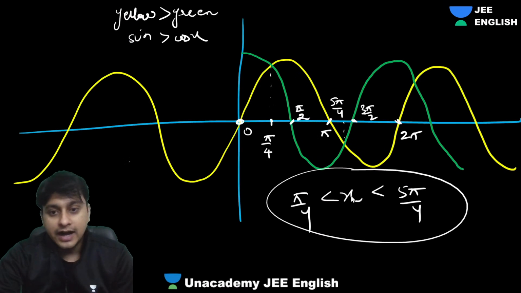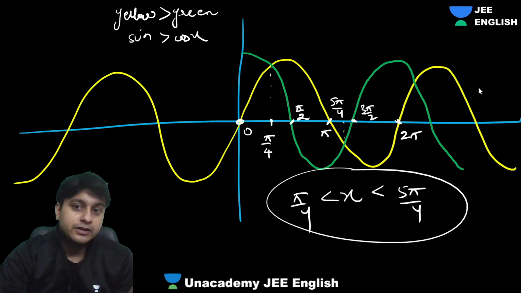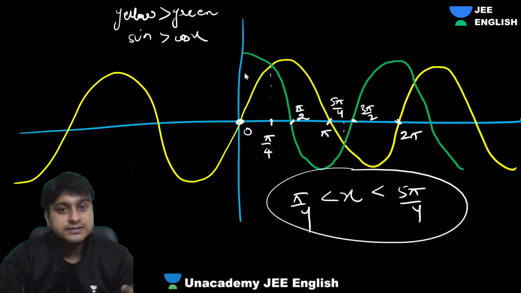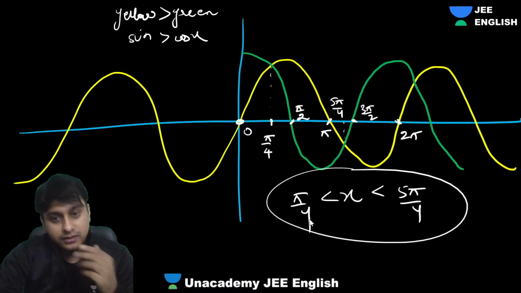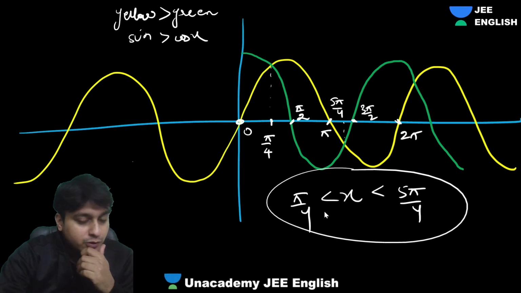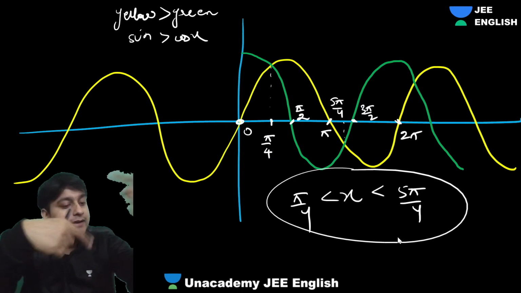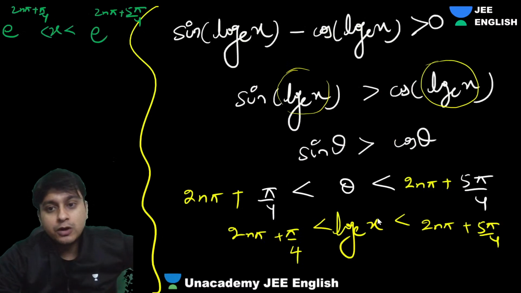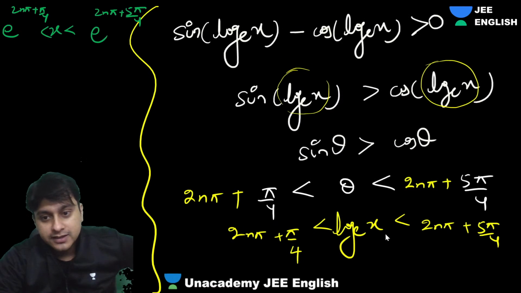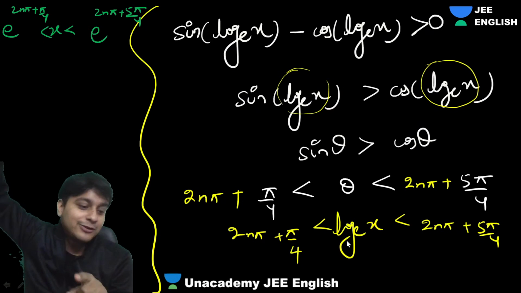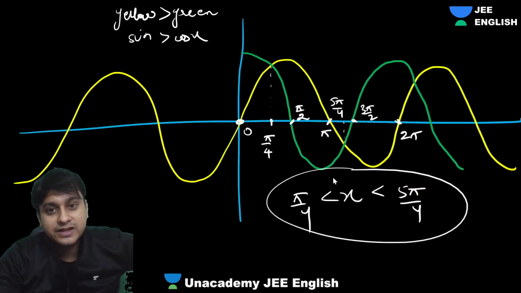What I did, guys, I just drew the graph. When is sine greater than cos? Sine is greater than cos when x is between π/4 to 5π/4. Then we add 2nπ, because after every 2nπ interval it will repeat. So what was your theta here? Theta is log x. So log x should be between that. So e will go that side, which we did in the last question.